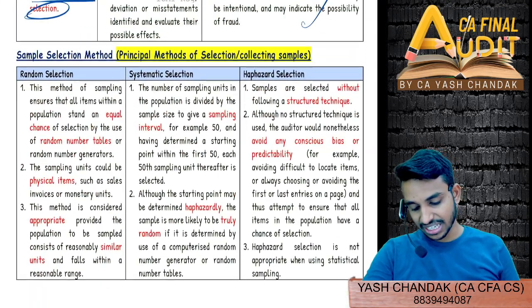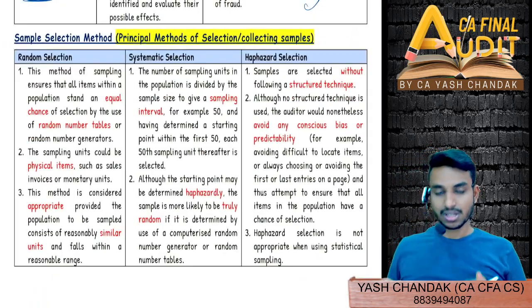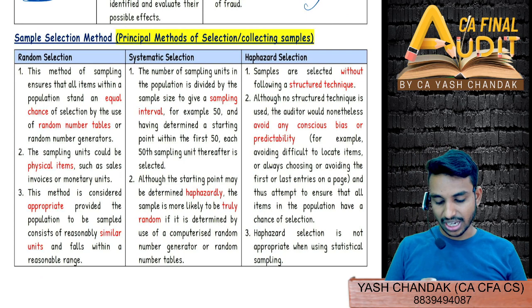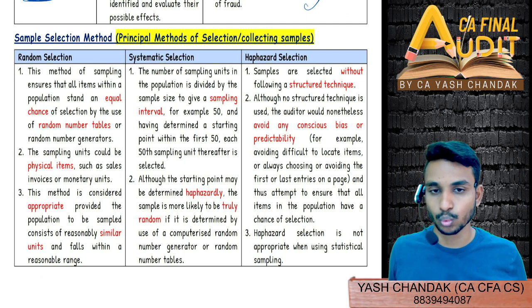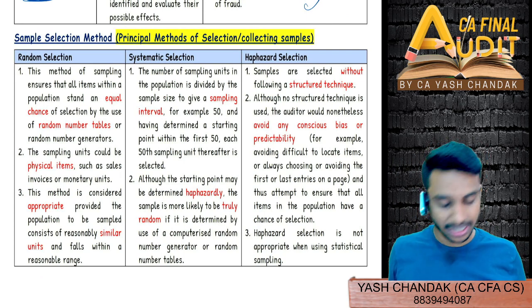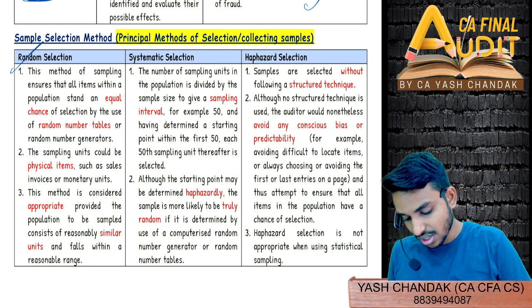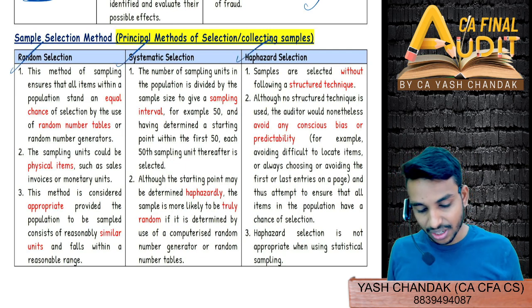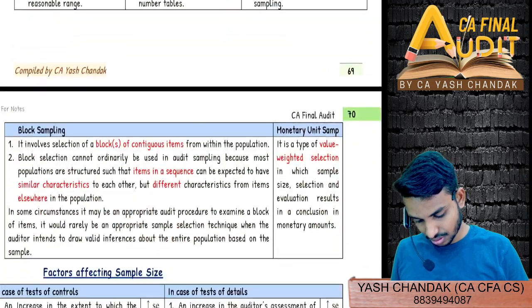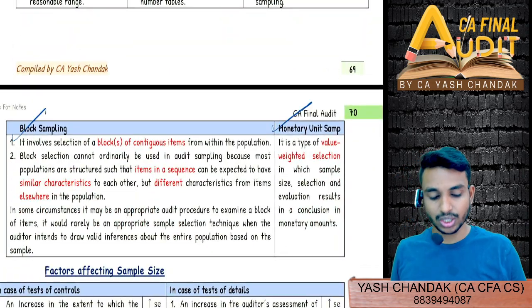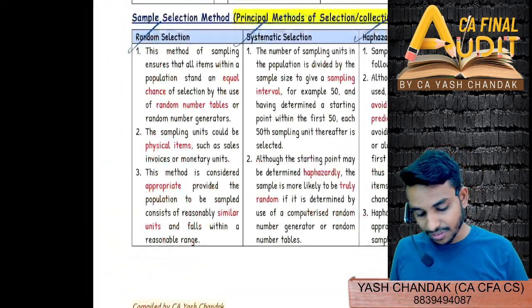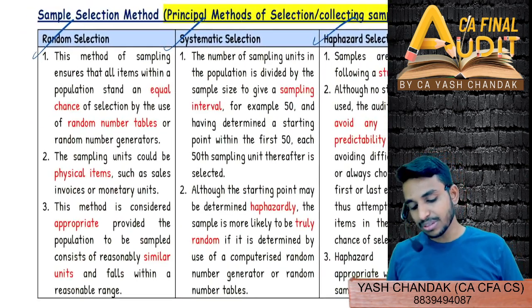Now come to sample selection method. Now how will you select samples? So there are 5 methods of sampling they have given to you: random selection, systematic selection, haphazard selection, block sampling, monetary unit sampling. So let's first finish off first and last. Random selection is very simple.